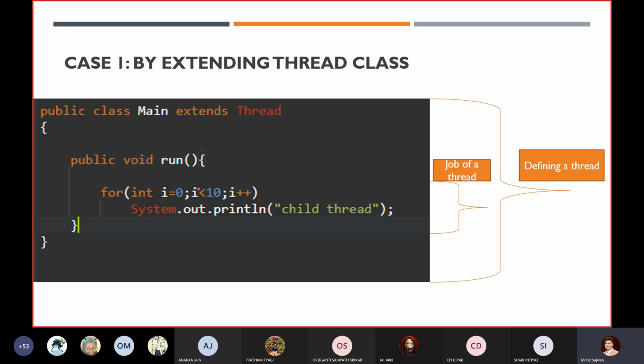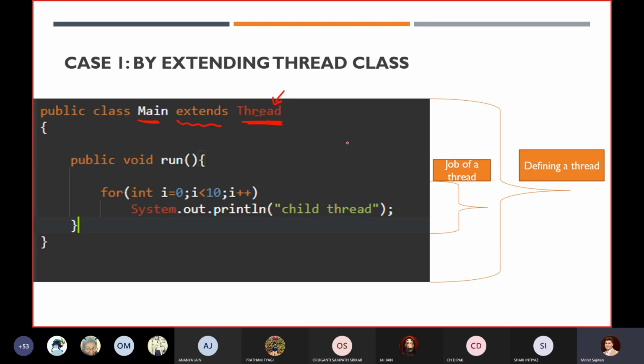Now let's take this scenario. In this program, we are creating our own thread. Let's take this example. First of all, I'm just telling you the syntax, and later on I will tell you how to execute it and how to perform this entire multi-threading concept. First of all, the class where you want to perform multi-threading should inherit the Thread class. And as I told you, this Thread class is located where?